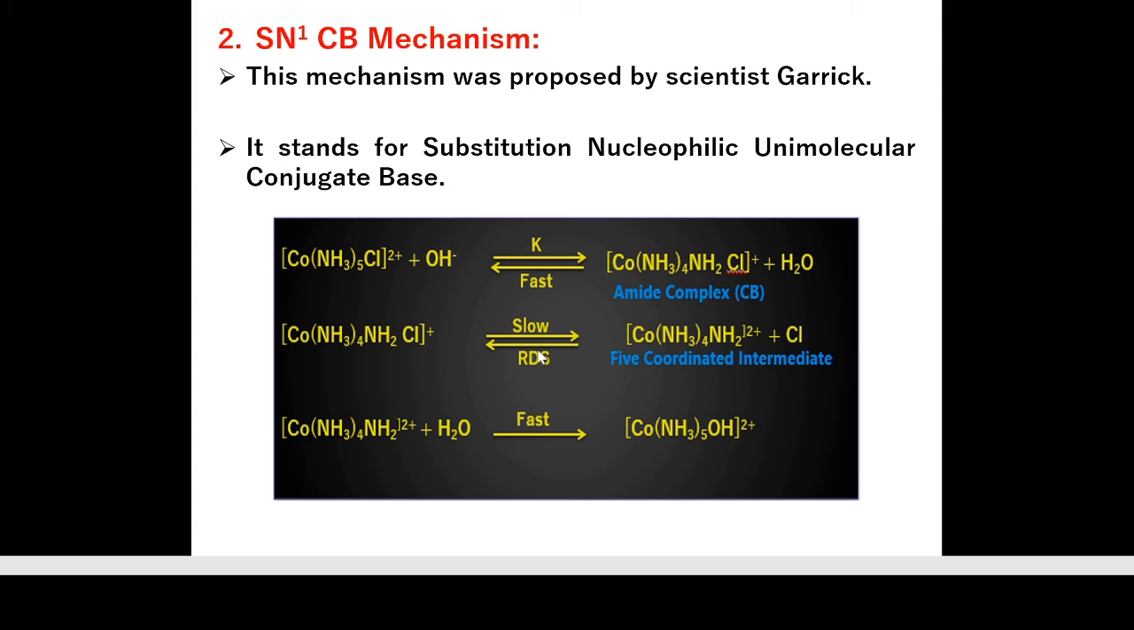This step is the slowest step. Now this 5 coordinated intermediate easily reacts with the solvent molecule. This step is a fast step which gives [Co(NH3)5OH2]2+ as a product. Okay students, so let's discuss some key points for SN1CB.